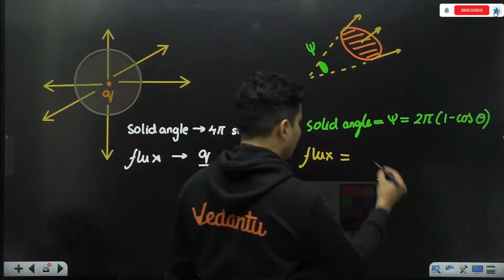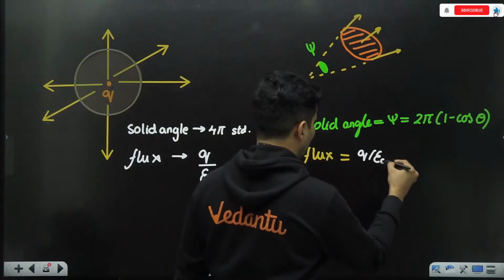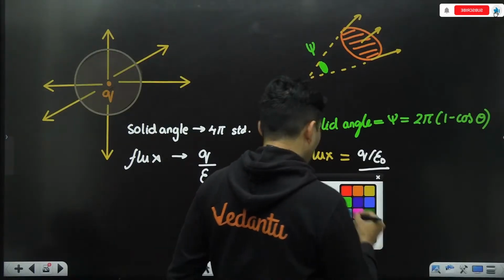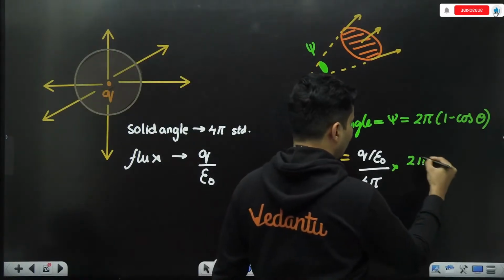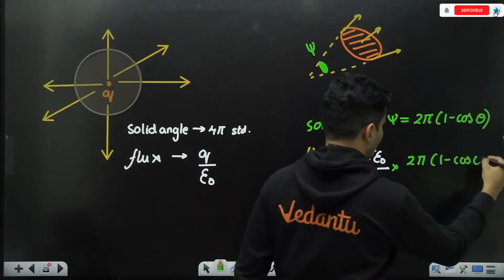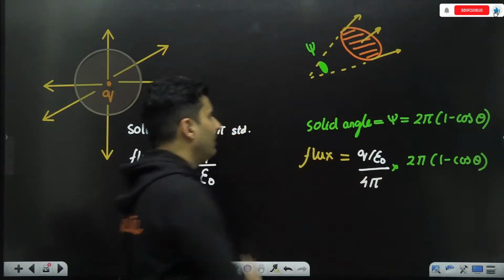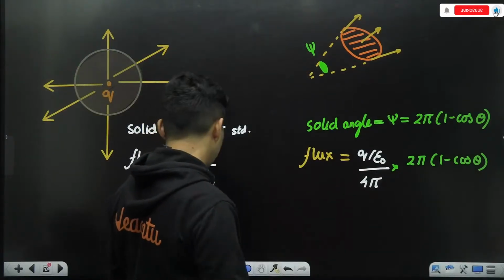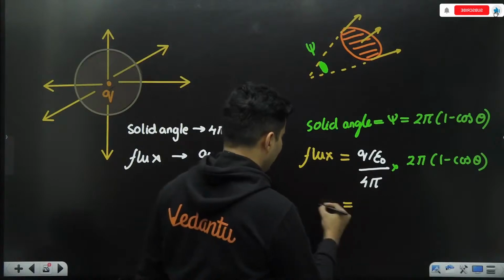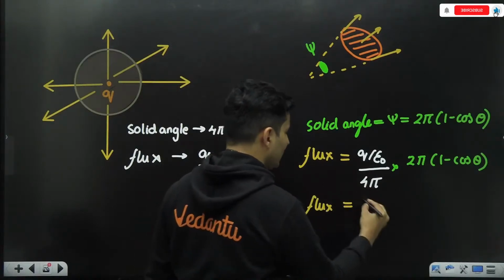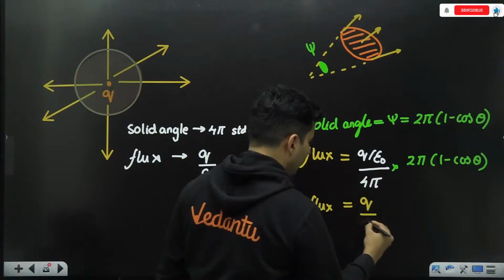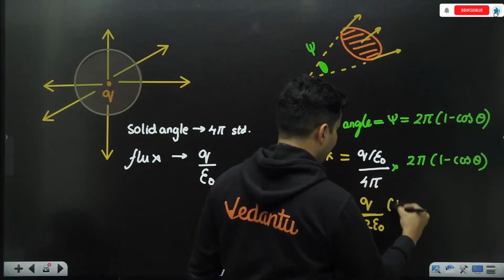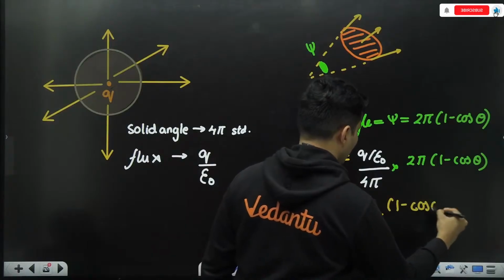It will be Q by epsilon naught, the flux per 4 pi steradians, into 2 pi multiplied by 1 minus cos theta, which will give me the flux through that particular base. Pi and 2 cancel. So the flux which I get will be Q divided by 2 epsilon naught, into 1 minus cos theta.